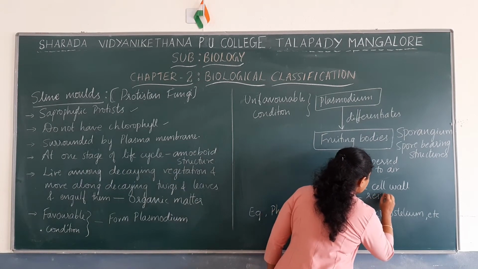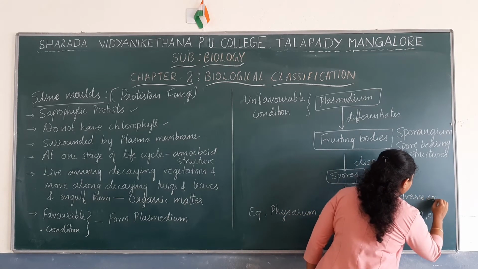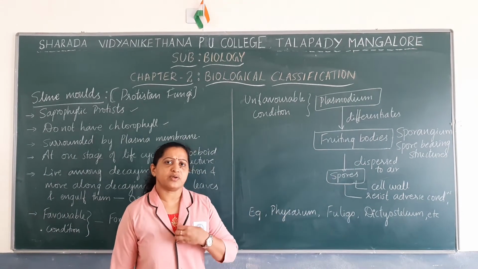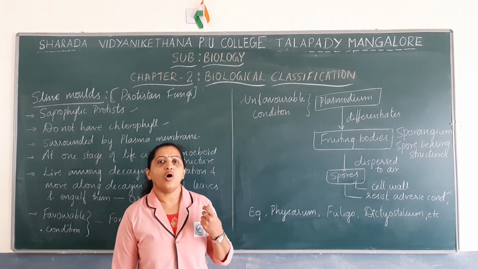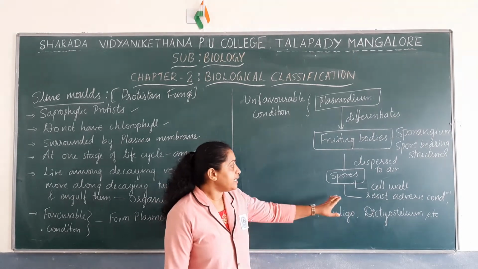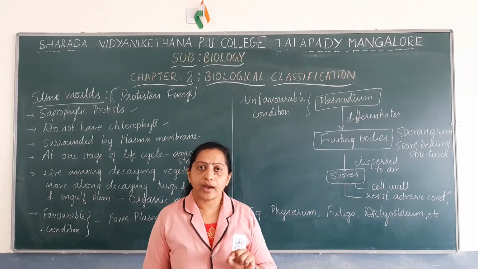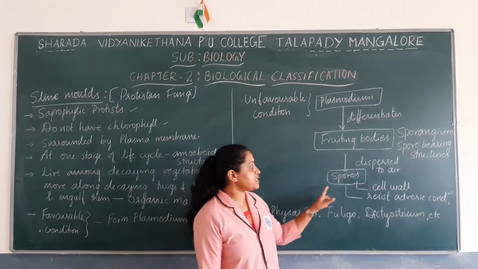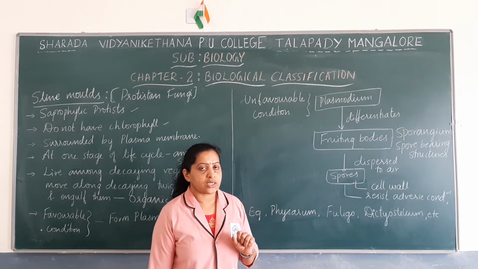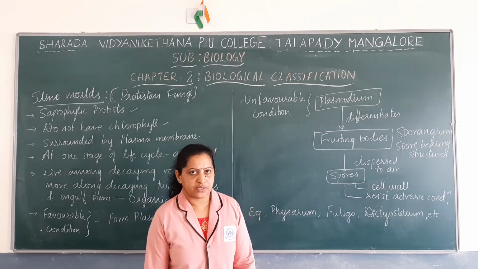Suppose it is high temperature or there is less availability of water or a dehydrating condition, they can resist because they have a thick cell wall around the spores. So once the favorable condition returns, they again continue their life cycle.